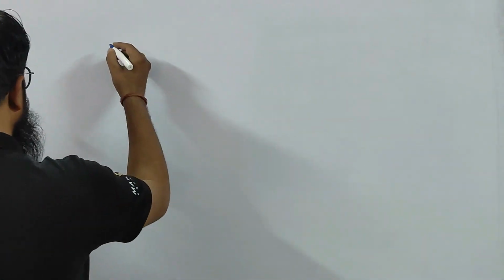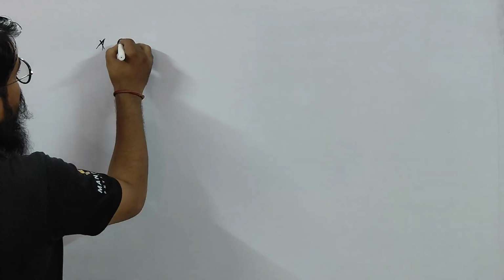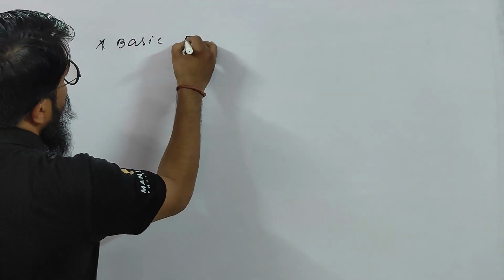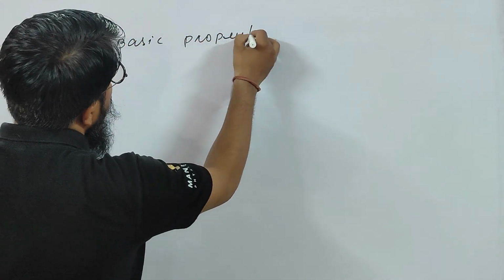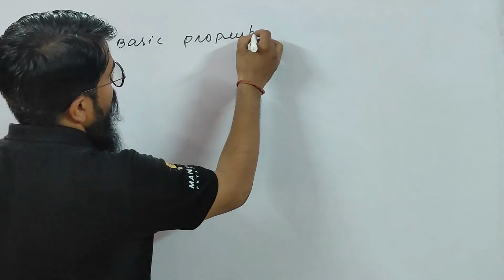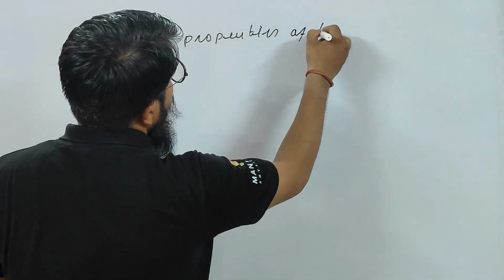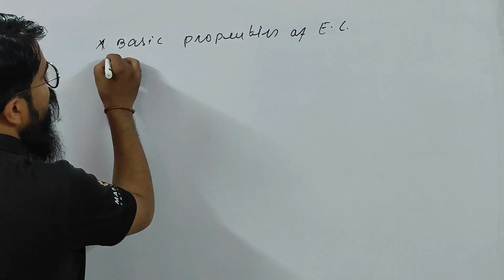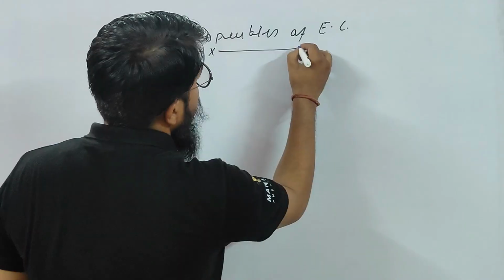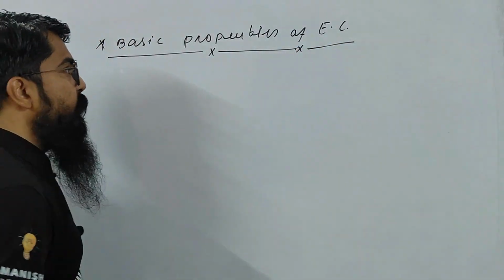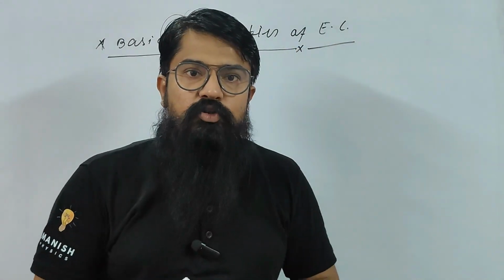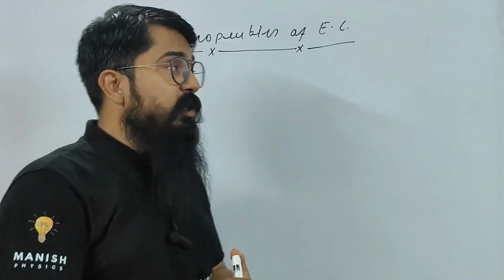Right, children? So let us write the very important thing: the basic properties of electric charge. I'm writing in short form, children, because I don't have much place to write. You see, I have very limited space here. But you don't write the short form.